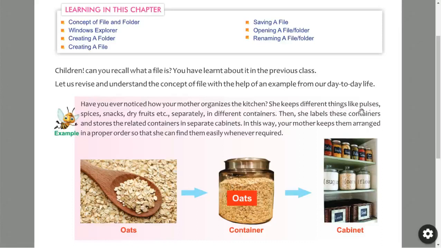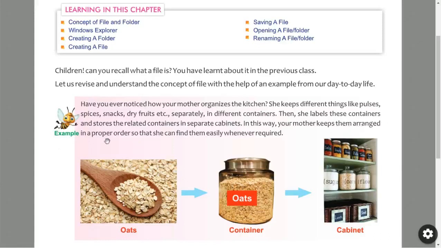She keeps different things like pulses, spices, snacks, dry fruits, etc. separately in different containers. While keeping the things in a kitchen room, all the things will be kept in different containers. Things means pulses, spices, snacks, dry fruits, flours. Whatever the things are there in a kitchen, all are kept in different containers. You can look at this example also. This is one container, and in this container they have stored oats. These oats are kept in this container.